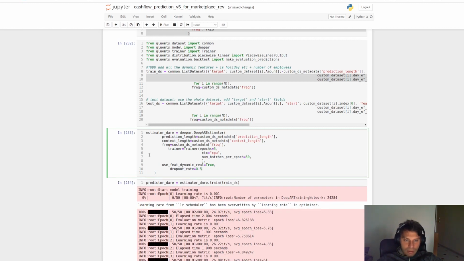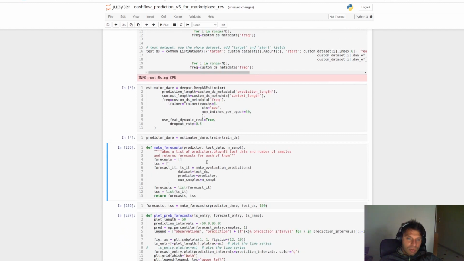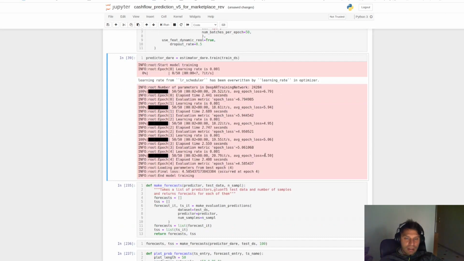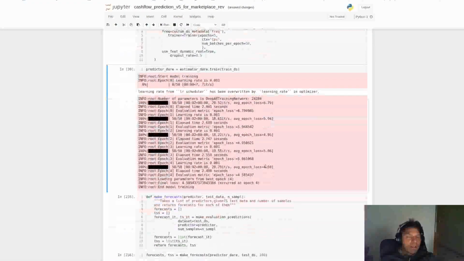So here we also have some other parameters. As we see, we are using 5 epochs in order to train this. So we have to wait a couple of minutes for this model to be trained. Here we can see the loss getting less and less. That means that the model learns something. Of course, here we should avoid overfitting.